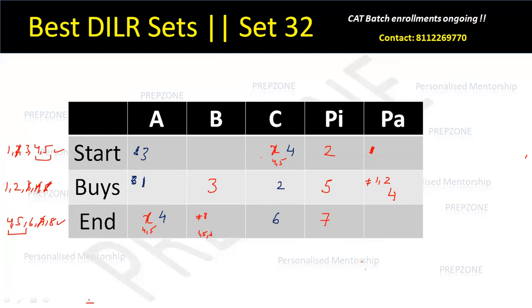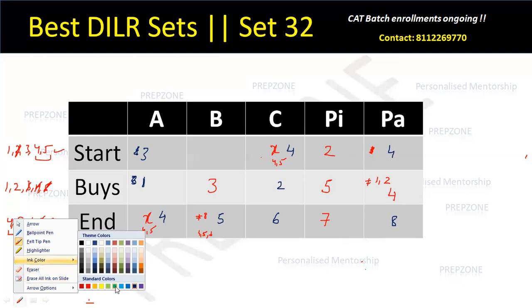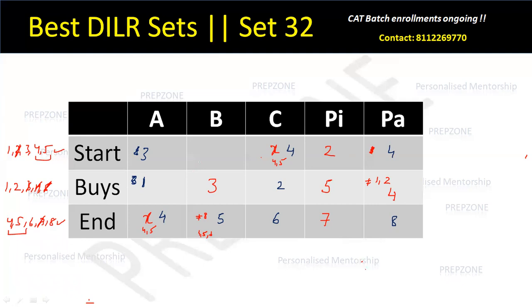यहाँ पे 8 नहीं हो रहा, which means I must have a 5 here, which means I must have an 8 here. Okay, if I'm having an 8 here and if I have a 4 here, I must have 4 here, but that is not possible because 4 is already taken by C. Great, which means blue wala combination तो possible है. Great. So now what I will do is I will just change one of the color so that I don't have to override this. ठीक है, I will choose say green color.